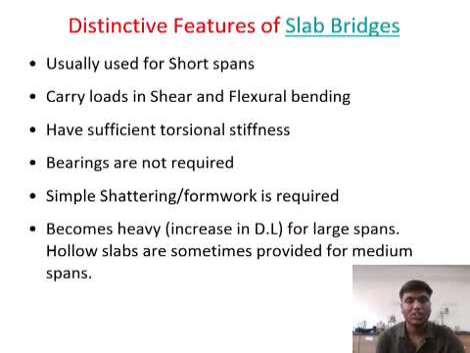So, distinctive features of slab bridges. Usually used for short spans, carry loads in shear and flexural bending, have sufficient torsional stiffness, bearings are not required. Simple shuttering and formwork is required. Become uneconomical due to heavy increase in dead load for large spans. Hollow slabs are sometimes provided for medium spans.